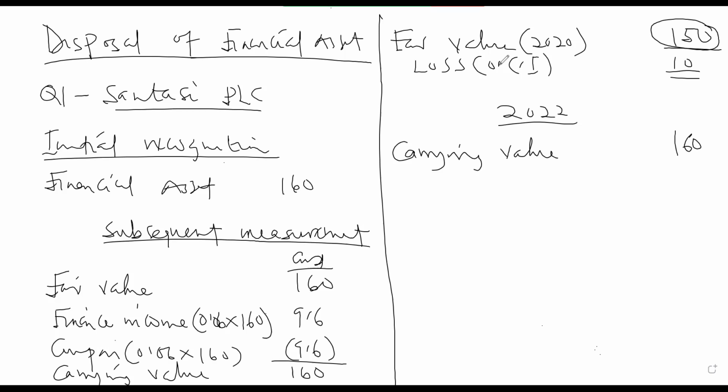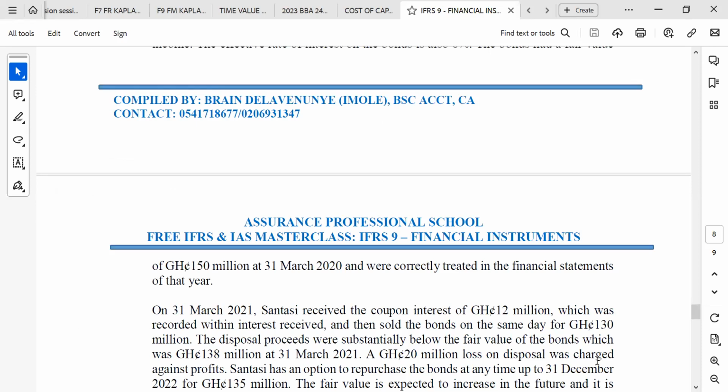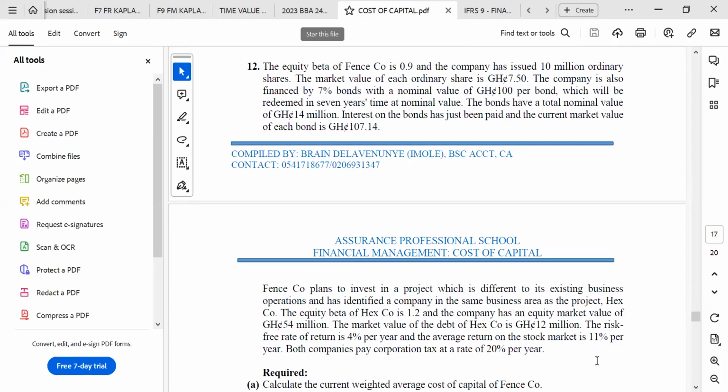So this will still be the finance income. That will be 2021. Finance income will be what? Let's see. The interest should not be 12. It should be 9.6. I don't know how, but let's move on.